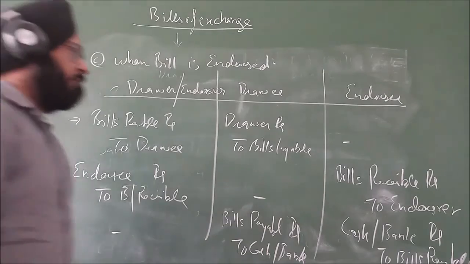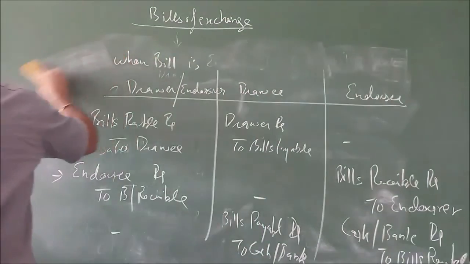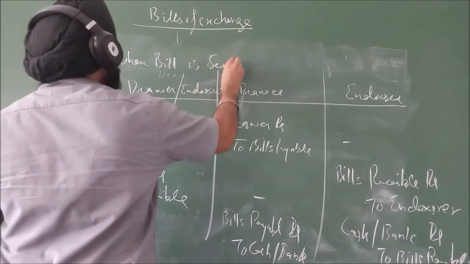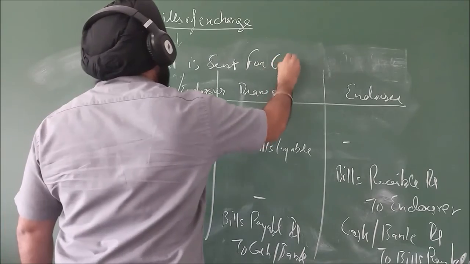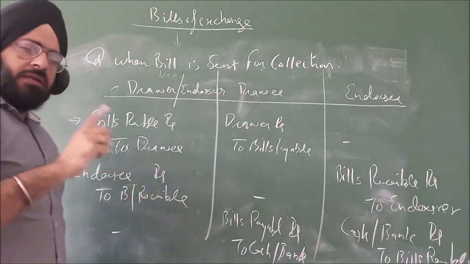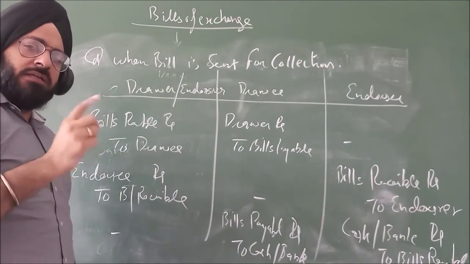Right? Last is bill sent for collection. In this, the drawer gives the bill to the bank and does not take the amount before the due date. He will get the amount credited in his account only.